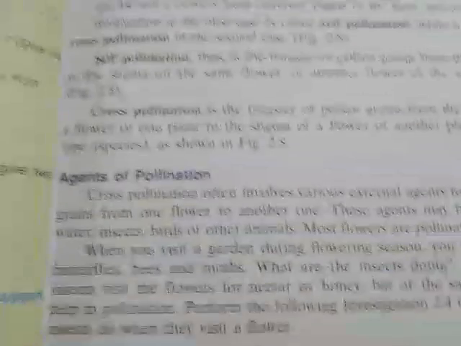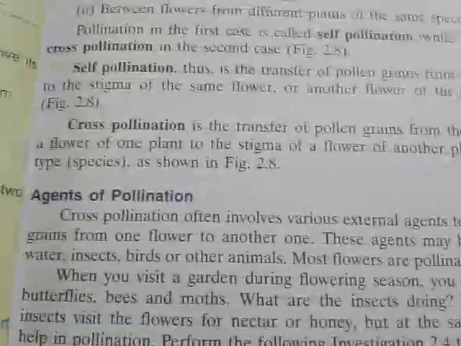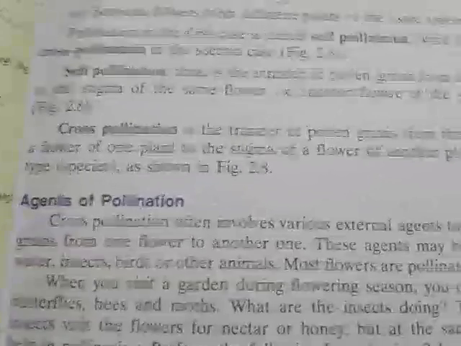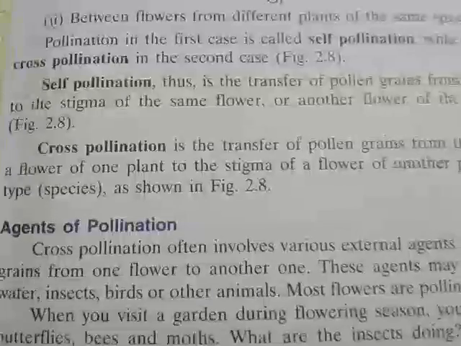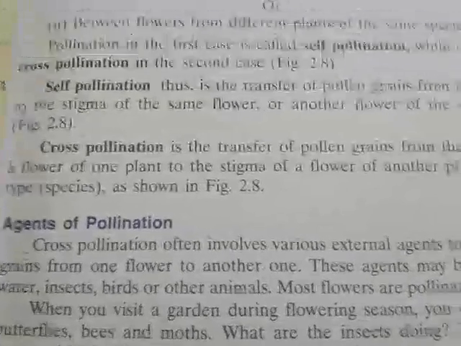So now I will discuss the agents of pollination. There are many agents of pollination. Sometimes water acts as a pollinating agent, as do insects, birds or other animals. Air is also one kind of pollinating agent. Most of the flowers are pollinated by insects.